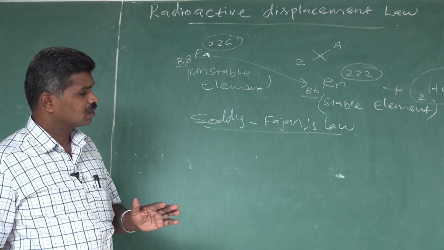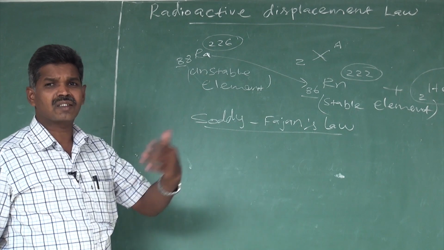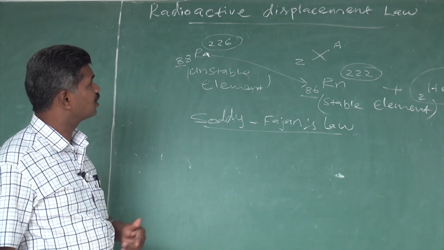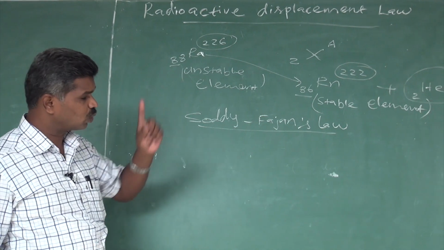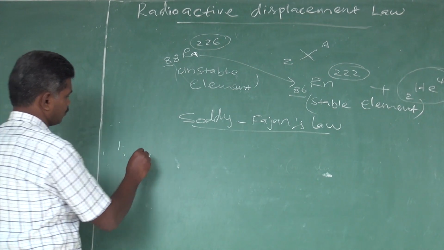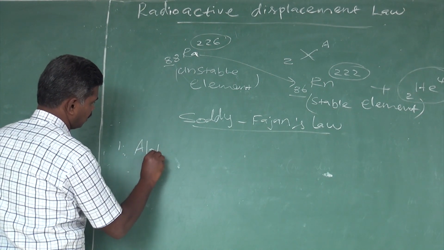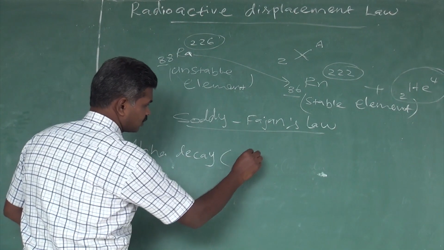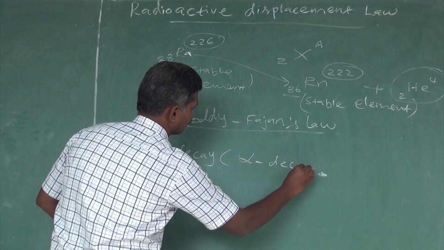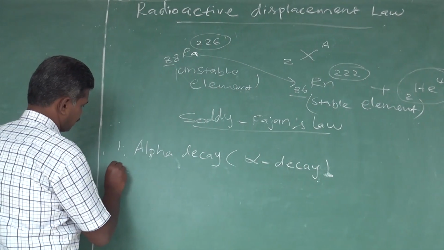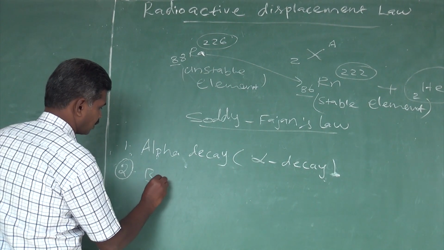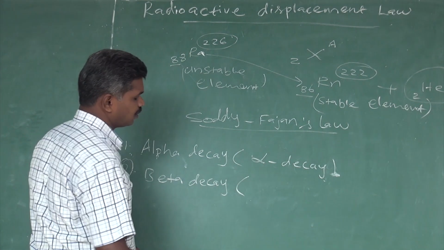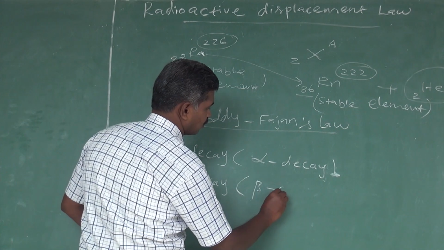So that's why these three decays are seen in our Soddy-Fajans law, otherwise called the radioactive displacement law. First one is alpha decay. This is also written as alpha decay. Second one is beta decay. We have a symbol beta decay.